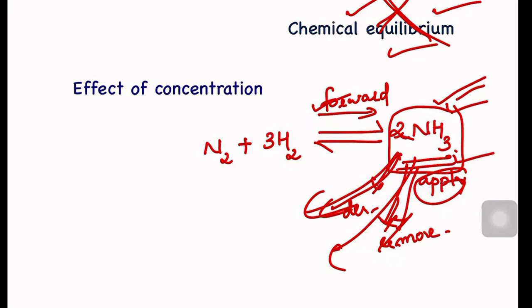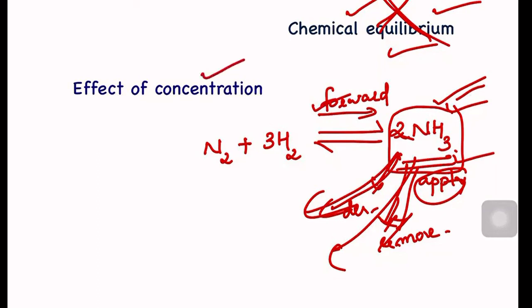What you should do, you remove that product from the system. Once you remove the product from the system, then the system will try to make more and more product to reach back to the equilibrium. Again, you remove the product. So by removing the product, we will be able to get more and more product by cheating, right? We played with the system and we cheated the system, and the system gives us more and more ammonia.